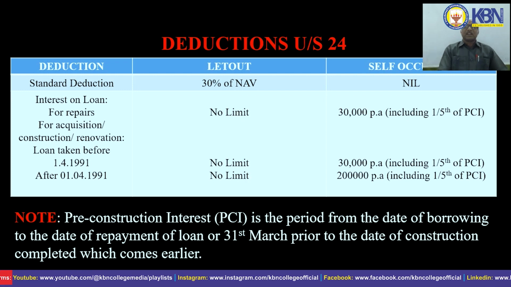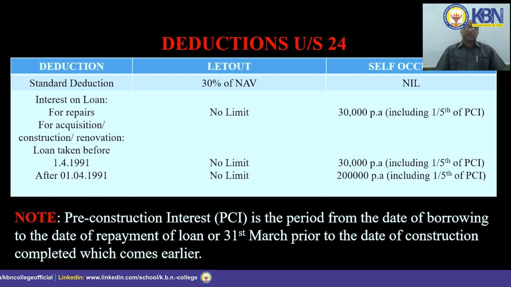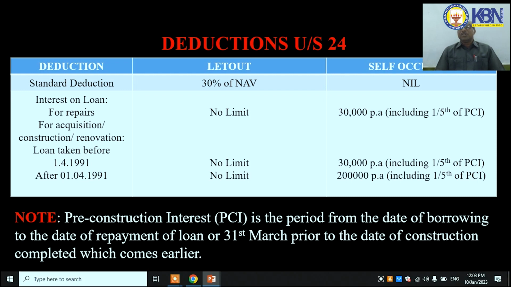In case of interest on loan, I think we can get the loan for two reasons. One is for repairs, second one is acquisition, construction and renovation. In case of repairs, there is no limit for let out property, whereas in case of self-occupied, 30,000 per annum is allowed, including 1/5 of PCI. PCI means pre-construction interest. That will be discussed in the next point.